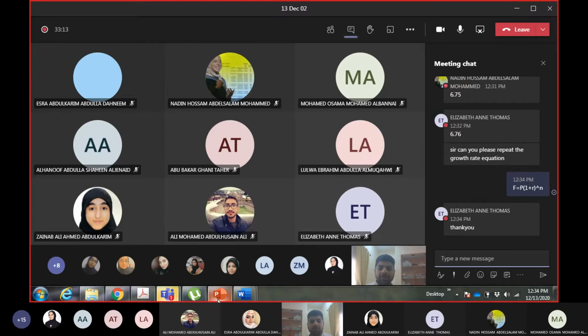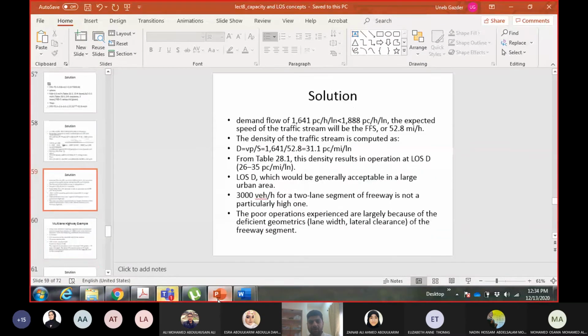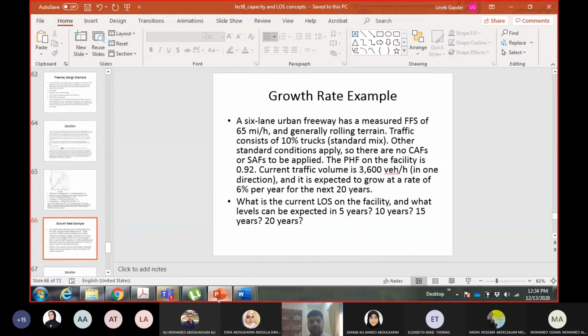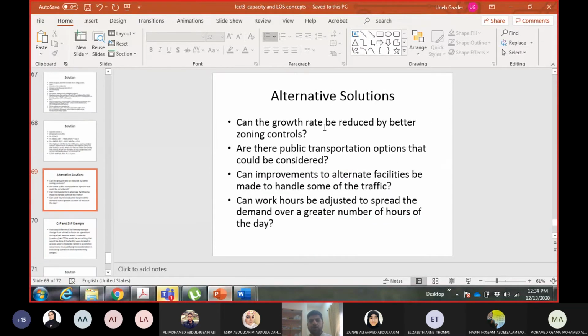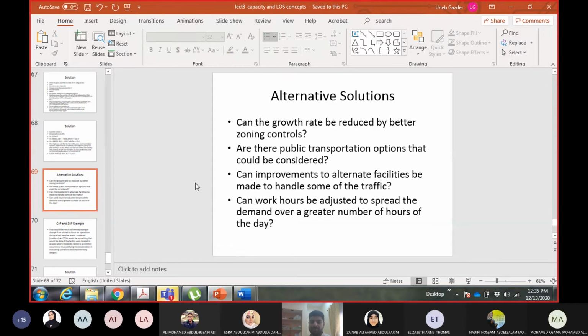Like I said previously, in your book, it's a very good thing that at the end of every question they have given some very good points. So you see alternative solutions. The most obvious solution was to increase the number of lanes, but that is not sustainable. You cannot keep on doing it. You have to look for other solutions to make sure the volume doesn't increase, or does not increase at the same rate. Because if the volume keeps on increasing, the number of lanes has to end somewhere. Eventually you will reach a stage where you can no longer increase the number of lanes.